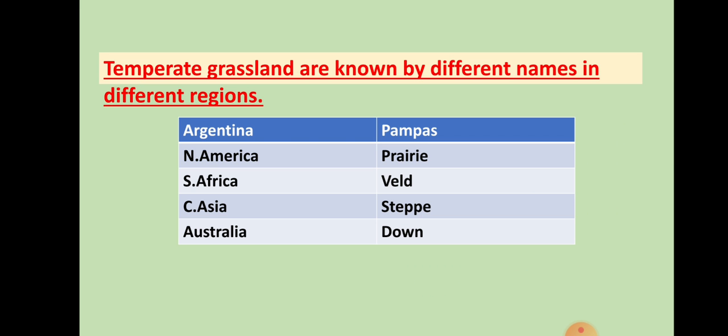Temperate grassland are also known by different names in different regions. In Argentina, it is known as pampas. In North America, it is known as prairie. In South Africa, it is known as veld. In Central Asia, it is known as steppe. And in Australia, it is known as downs.